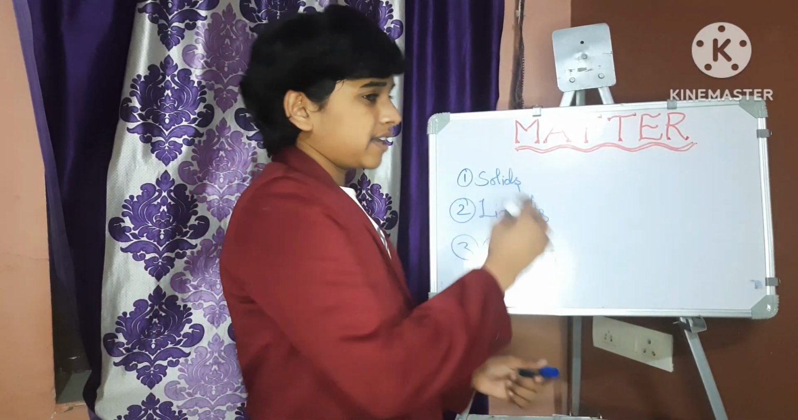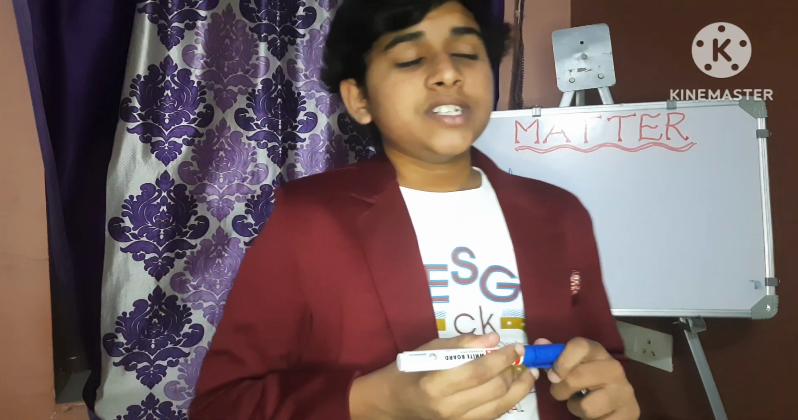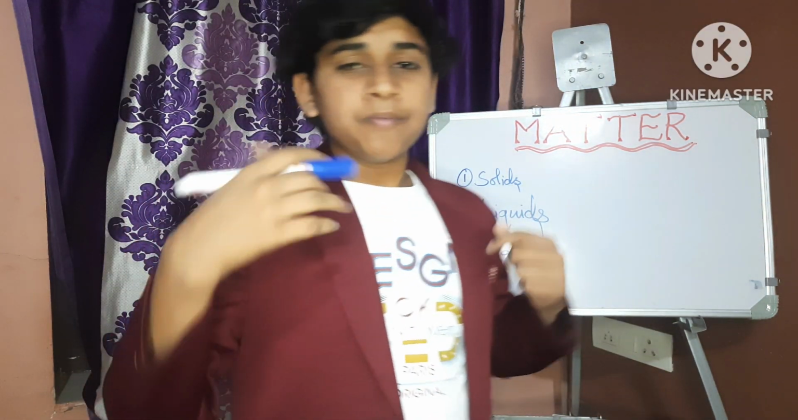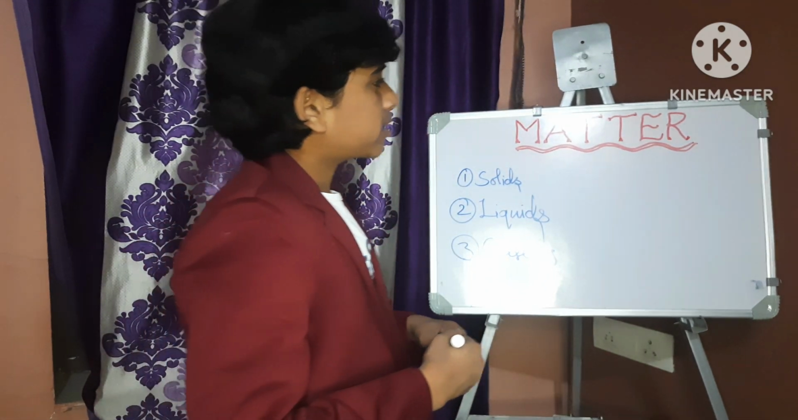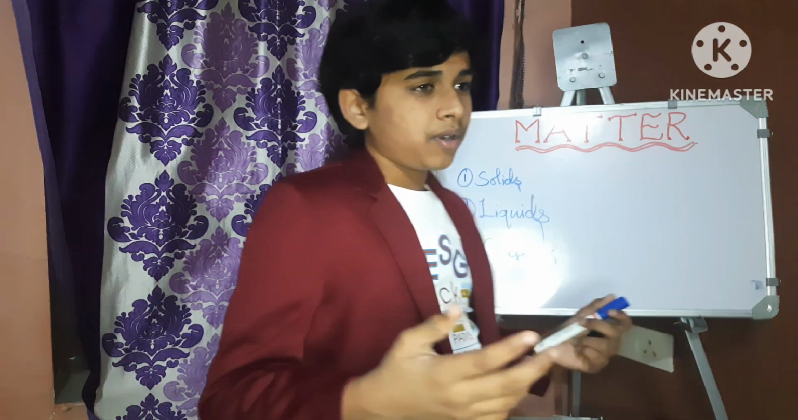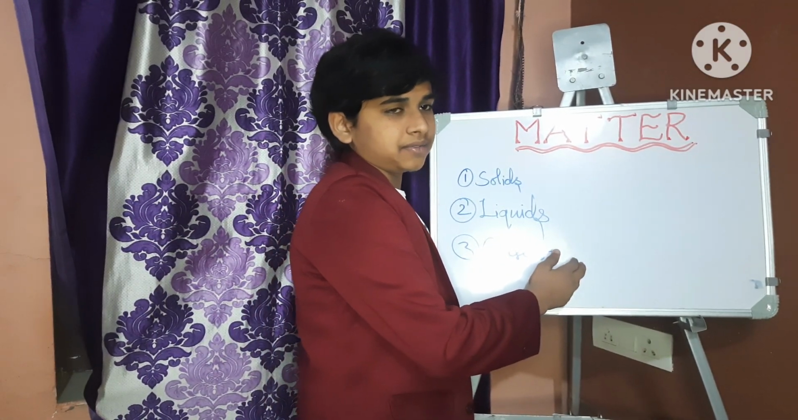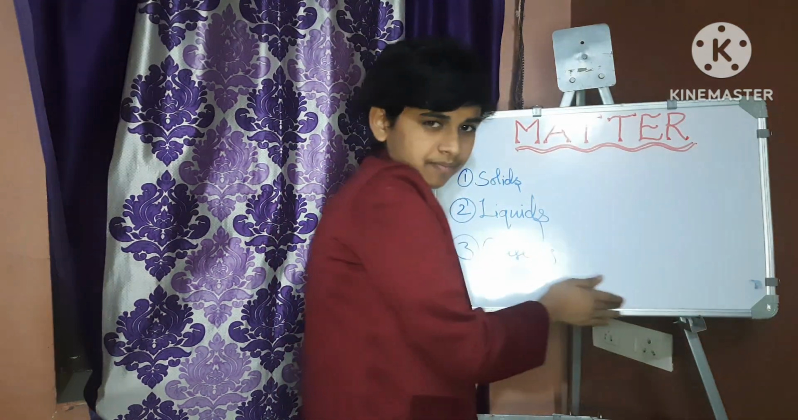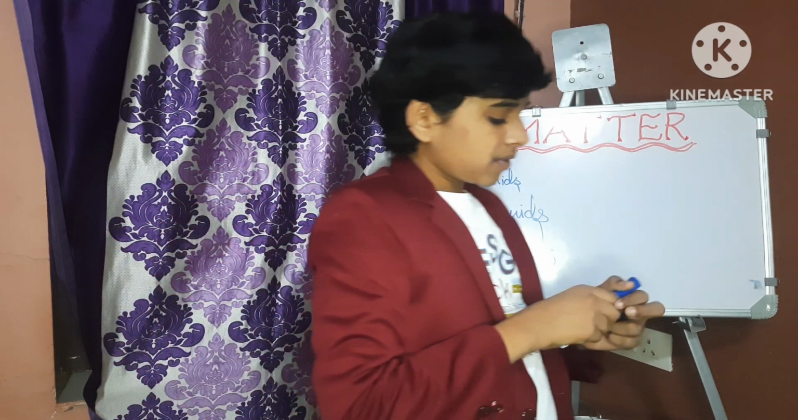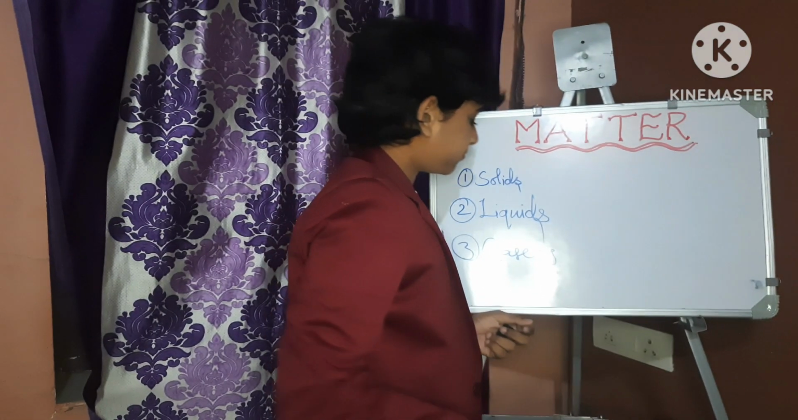So these are the three general states of matter that we see daily. So what is a solid? A solid is defined as a form of matter with a definite shape and a definite volume. What are examples of solids? A rock, a wood block. These are also solids because they have a definite shape and a definite volume.